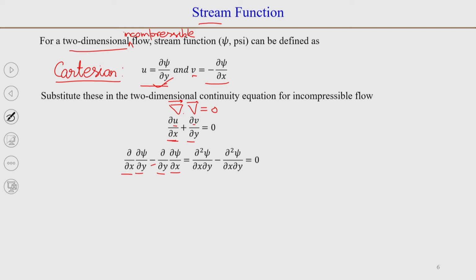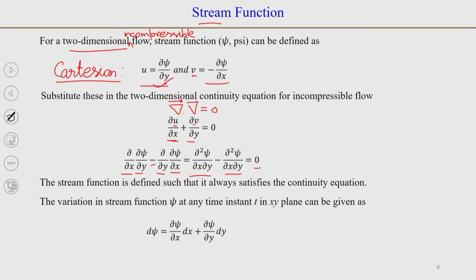That becomes equal to dou 2 psi by dou x dou y minus dou 2 psi by dou x dou y. These two terms are equal, and you will get 0. So, by definition, the stream function satisfies the continuity equation for an incompressible flow.